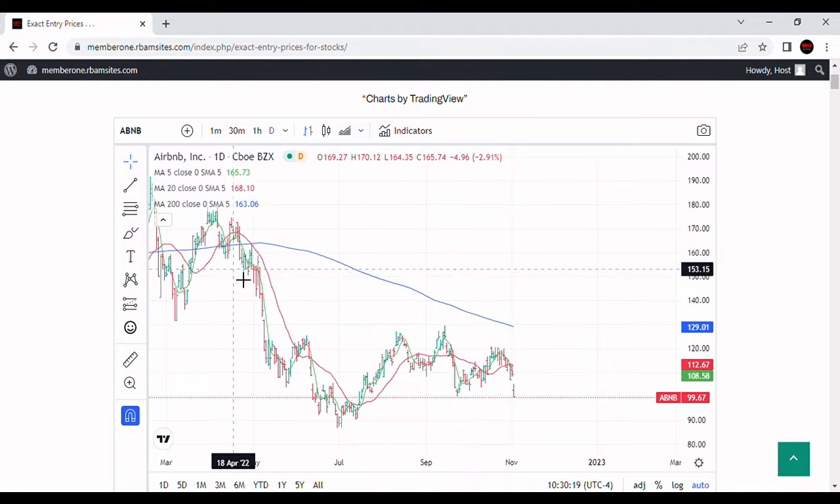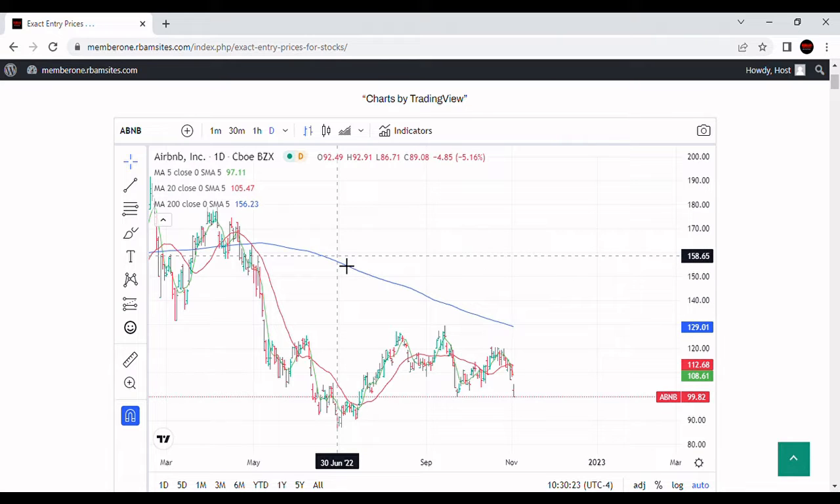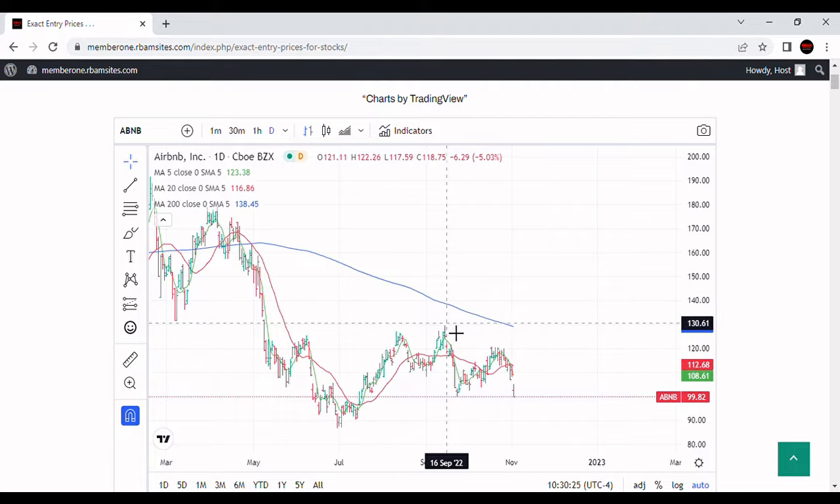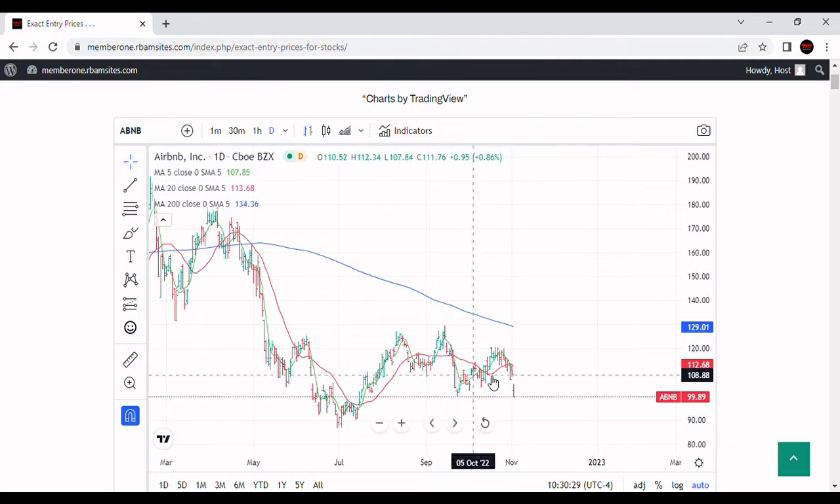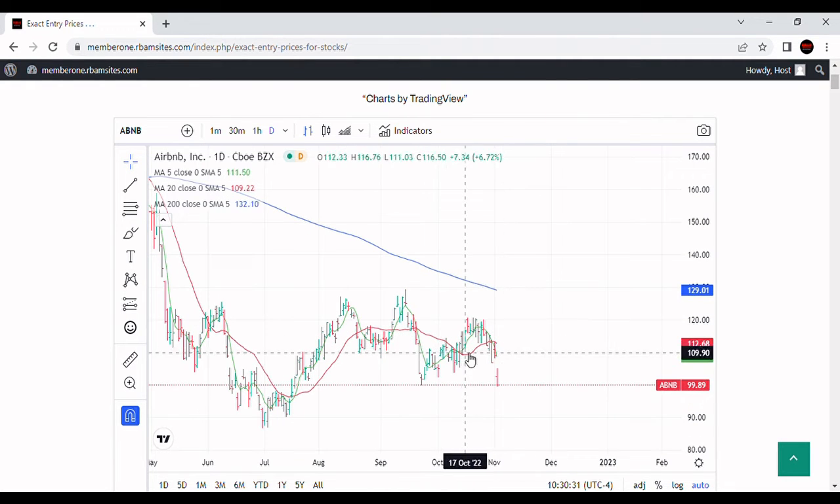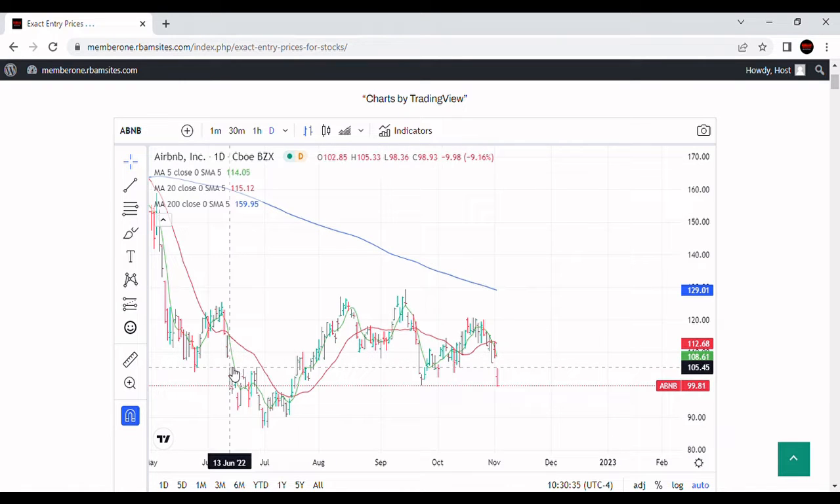As you can see, it's in a bear market. It's been a bear market since April of 2022. Came down here, put in a low June 30th, and has rallied up to the 200-day moving average here September 15th. Now, since September 15th, the stock has not showed any strength whatsoever, and you can see today we're actually below where we were all the way back across here in June.